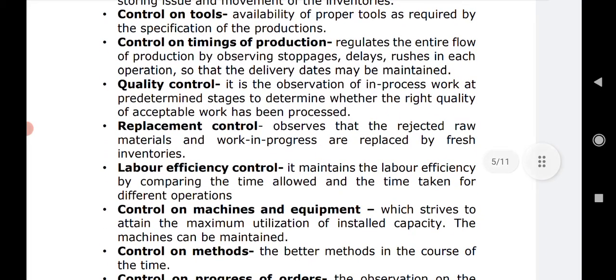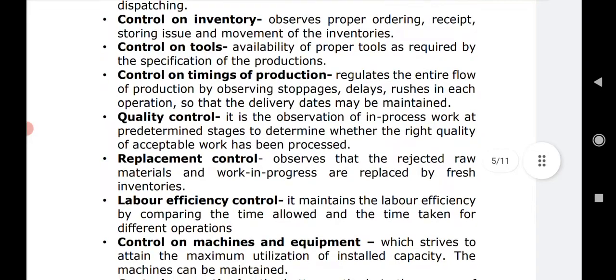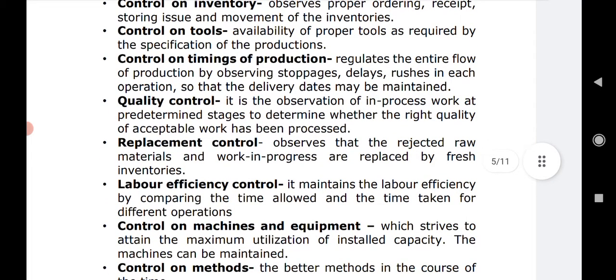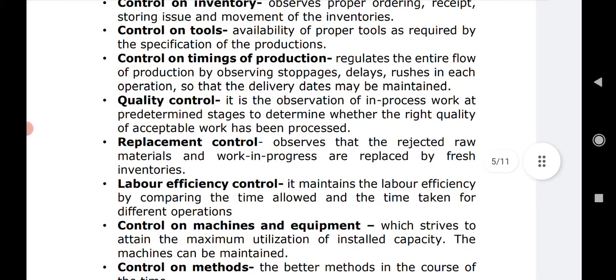The next area is control on tools. So availability of the proper tools as required by the specification of the production. That means whatever production facilities are required, whatever the materials are required, we have seen in the inventory. And whatever the machines or tools are required, whether they are available in proper number and in proper specification or not, that is checked under control on tools.